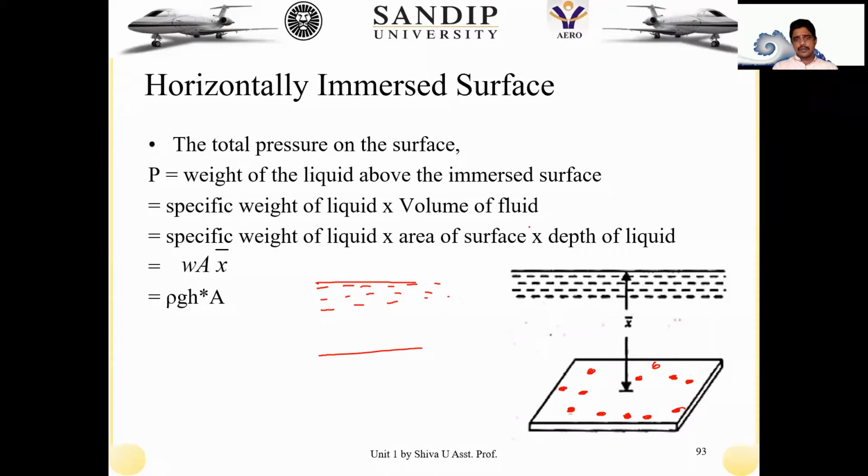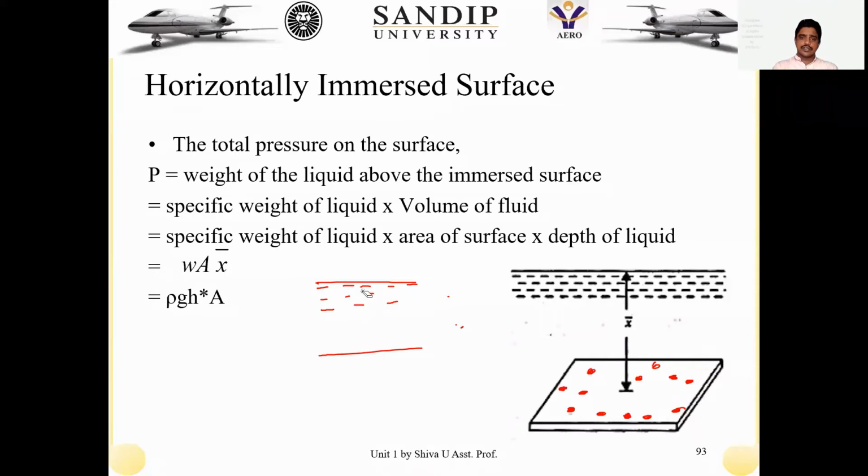Here, x bar represents the height from the free surface, and the total pressure acting on that flat surface is given by pressure into area, which gives the pressure force, or the total pressure acting on the fluid element.